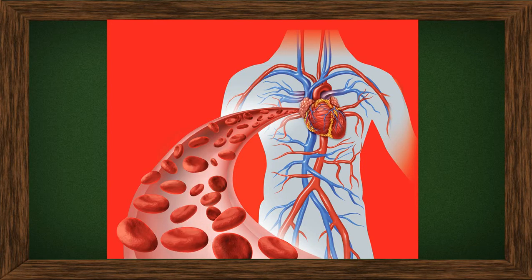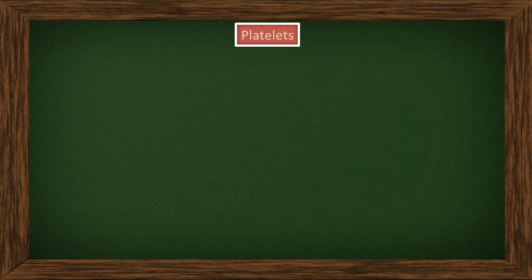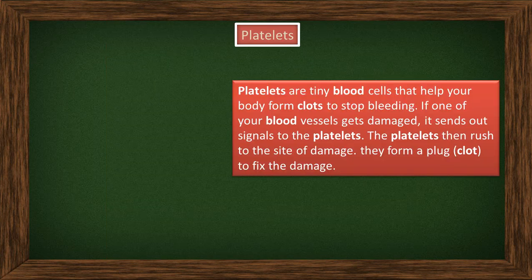Our body consists of different types of cells: platelets, RBC, WBC, etc. Platelets are tiny, small blood cells that help our body form clots to stop bleeding. It will not allow us to bleed.